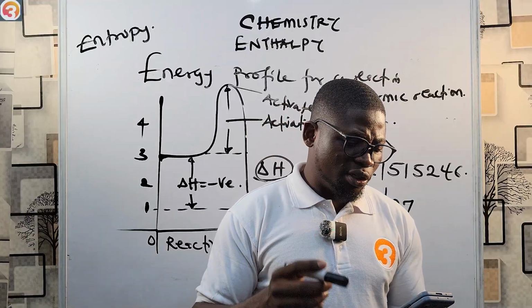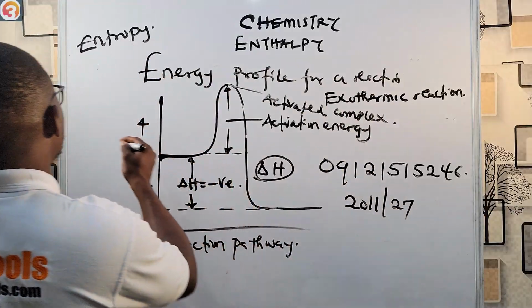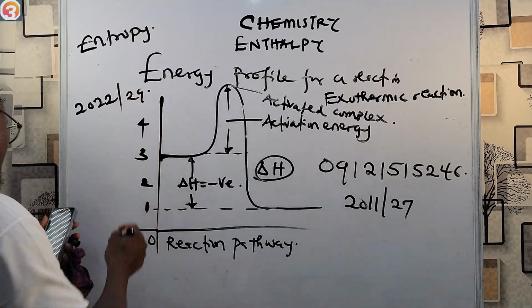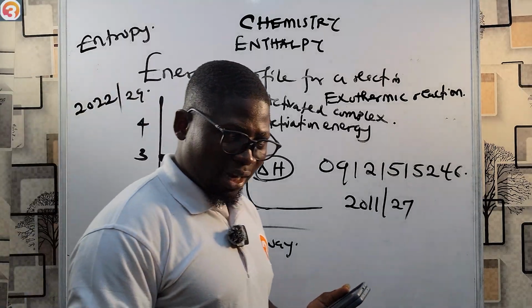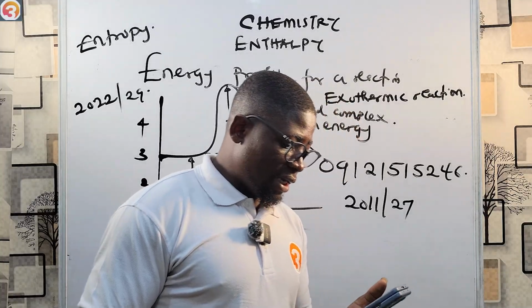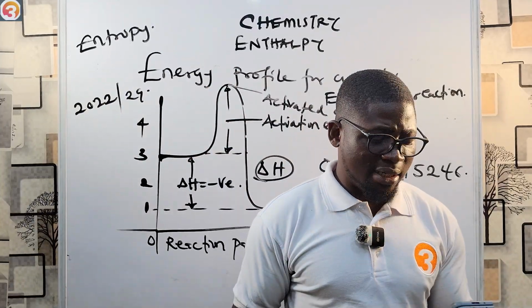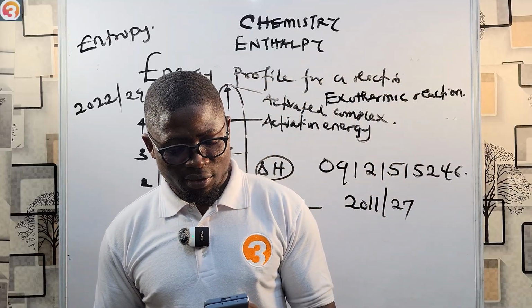Now let's see a 2022 question. This is a 2022 question number 29. It says energy changes occur in A, physical reaction; B, chemical reaction. It's a chemical reaction. I think we did this in the last class. I wasn't meant to talk about that.